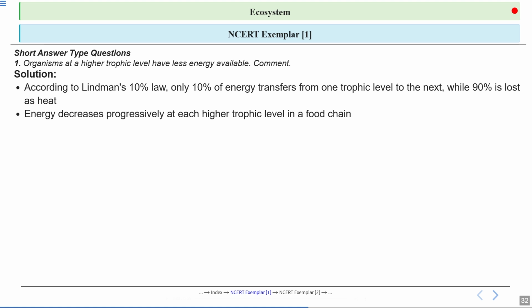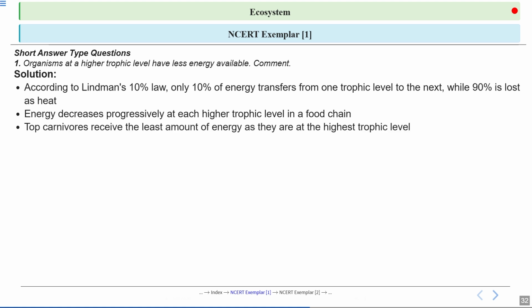Now, energy decreases progressively at each higher trophic level in a food chain. So only 10% of the energy is transferred to the higher trophic level, and around 90% of the energy is lost. Now, animals at the very top of the food chain, the top carnivores, receive the least amount of energy. By the time the energy reaches them, it has been transferred through several different trophic levels, with 90% of it being lost at each step. Because they receive so little energy from their food, top carnivores must eat a large quantity of prey to survive.